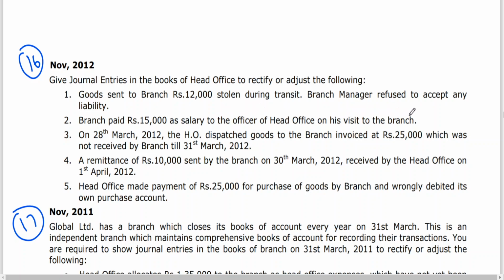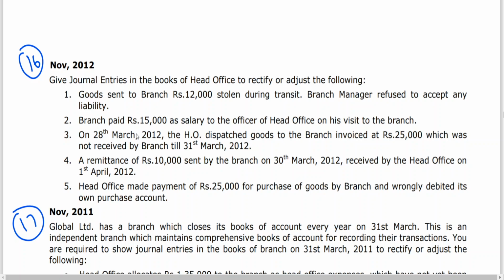Branch manager refused to accept any liability. When the branch manager refuses to accept any liability, we have seen this in one of our previous classes. It's a loss in transit. It should be transferred to which account? Profit and loss account. So at the time of sending the goods, they have debited branch account.